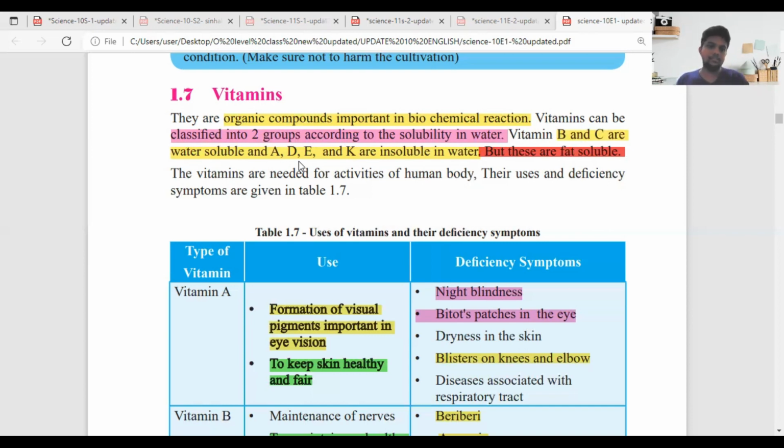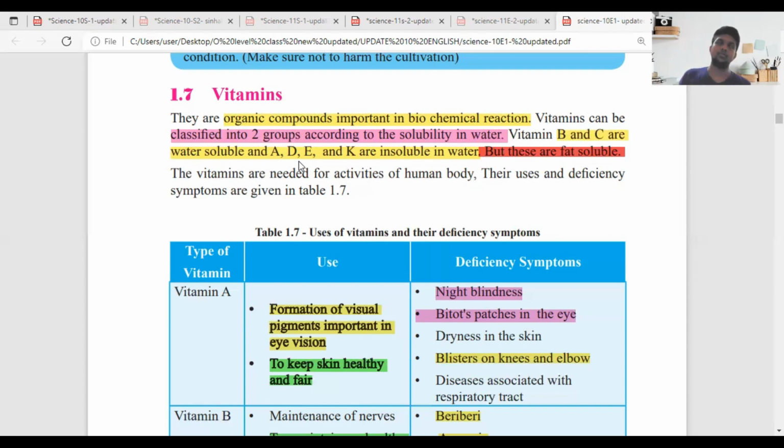Vitamins can be classified into two groups: first water soluble, and the other fat soluble, based on solubility in water. Vitamin B and C are water soluble. They can easily dissolve in water and be absorbed into our body. But there are four vitamins, A, D, E, K, that are insoluble in water. To absorb them we need fat, so they are soluble in fats. They are fat soluble vitamins.